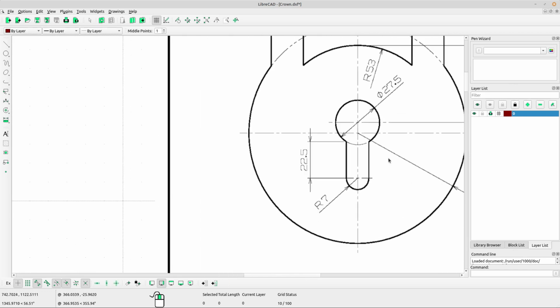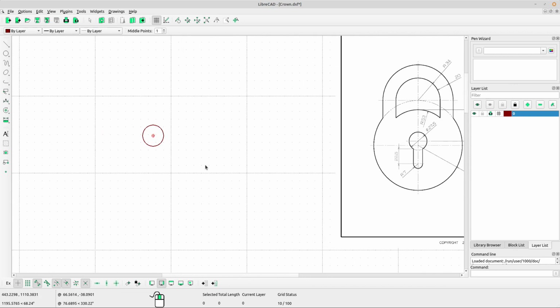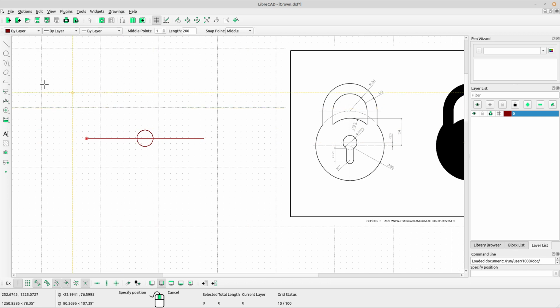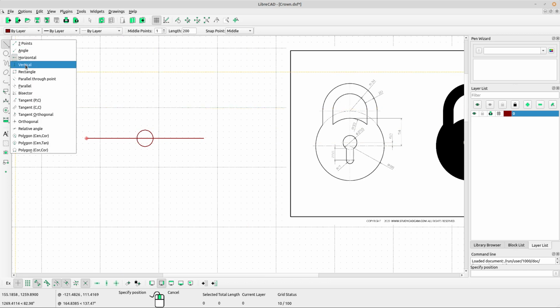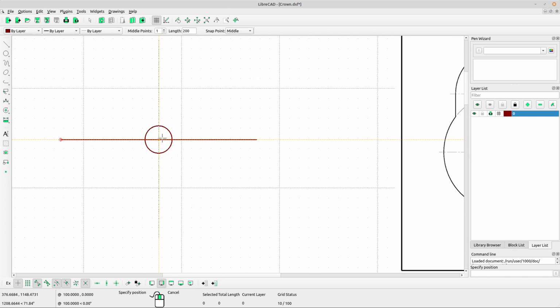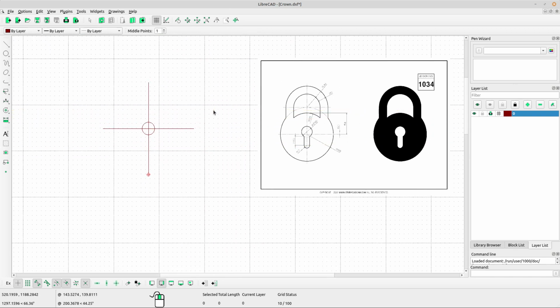Okay, next I think we should draw a horizontal line. Select horizontal line and type the length 200 maybe, and select snap point middle. Left click at the center of our circle. Now draw a vertical line. Select vertical and type the length 200, middle points 1. Select snap point middle. Left click at the center of our circle. Right click to escape.